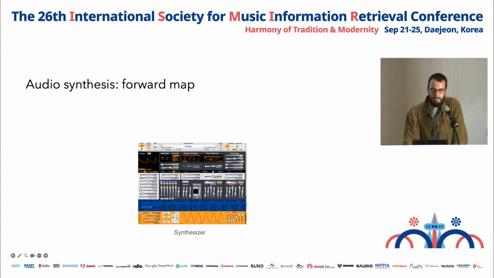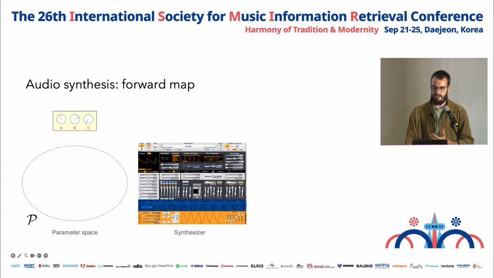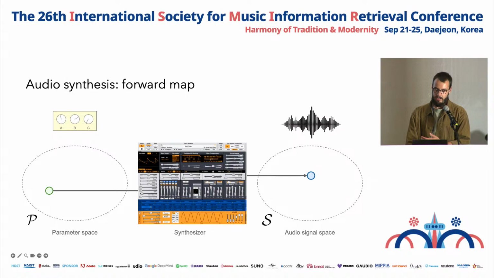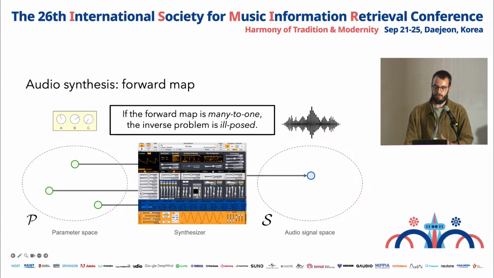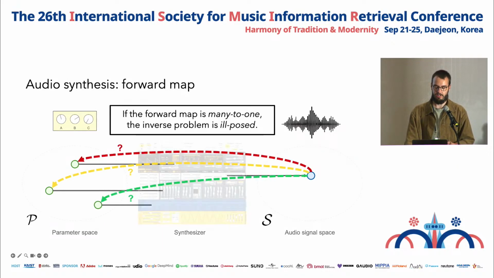So what do I mean by that? To understand, we should think about the forward map that a synthesizer represents. So for a given synth, there's a space of possible parameter configurations from which we can select an example. We pass this through the synthesizer to produce an output in the space of audio signals. No surprises so far, but very often, a synthesizer can produce the same signal given multiple different parameter inputs. And this is the important point. The forward map is many to one, and so the inverse problem is ill-posed. One signal can correspond to multiple different parameter configurations.